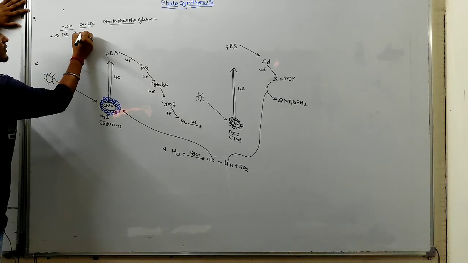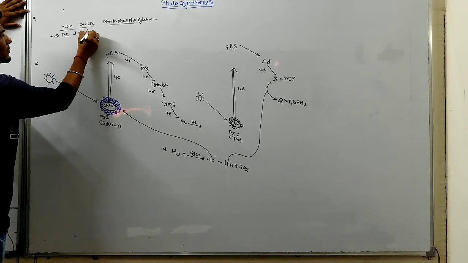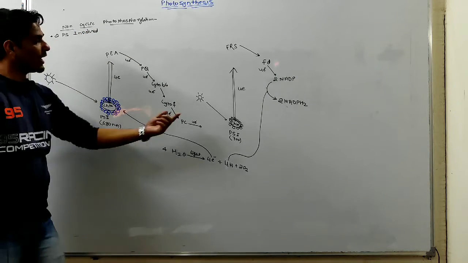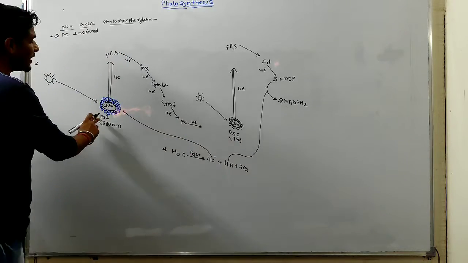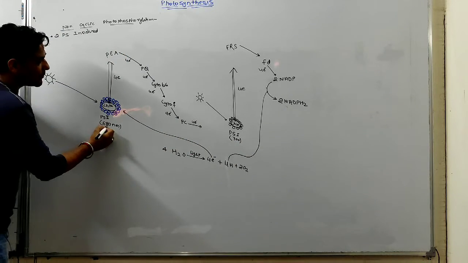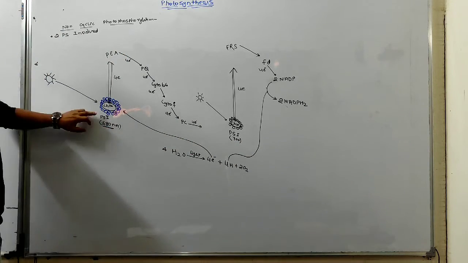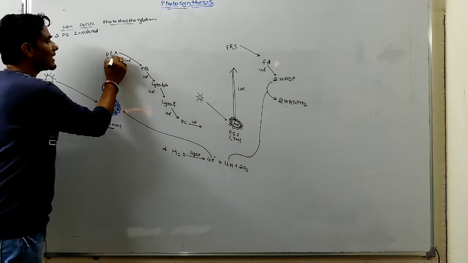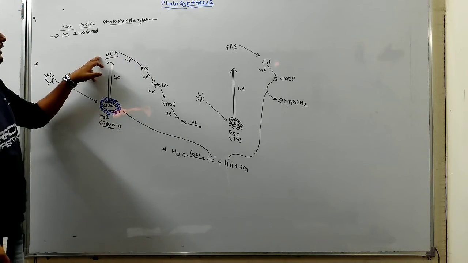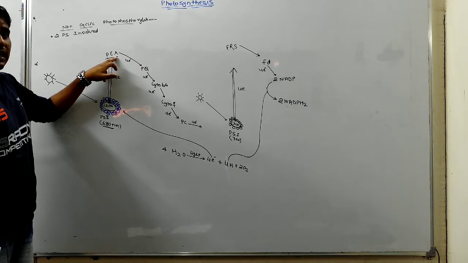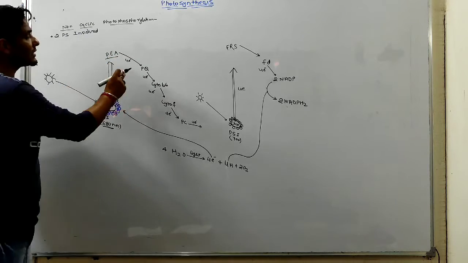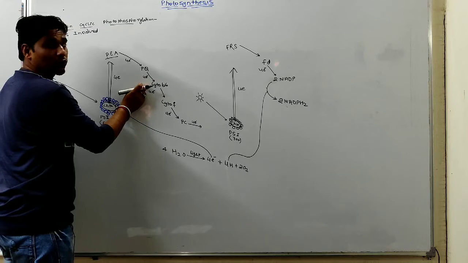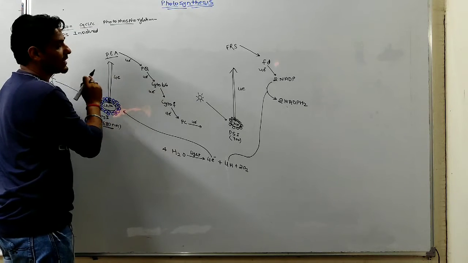In non-cyclic, how many photosystems are involved? Two photosystems are involved, one is PS2 and the other is PS1. PS2 absorbs maximum light at 680 nanometer and emits the electron, which is accepted by the primary electron acceptor. It passes the electron to plastoquinol, and plastoquinol rolls down the electron to cytochrome B6.